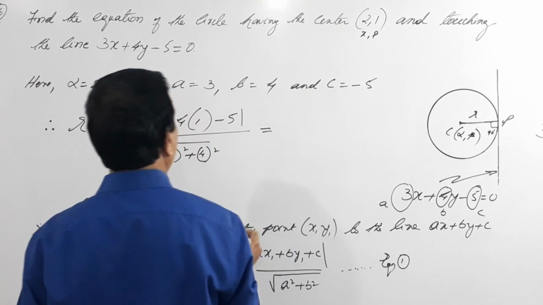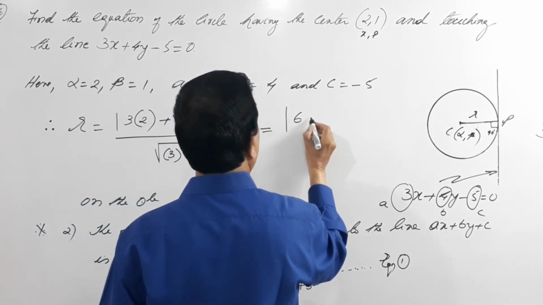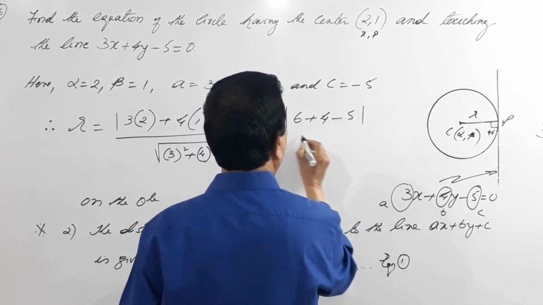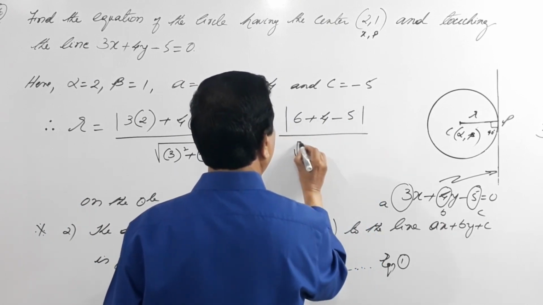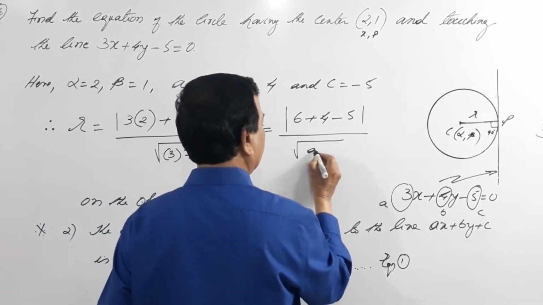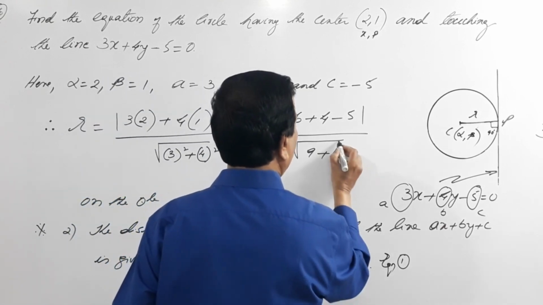So this will be mod of 6 plus 4 minus 5 divided by square root of 9 plus 16. Done.